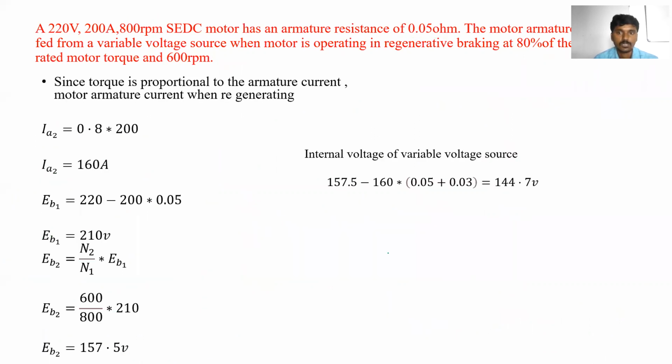So we can see this one. Here, don't take this 0.03. No need to take this 0.03. 157.5 minus... here also plus, right? Here also plus. So don't consider this 0.03. So this value also changes. So this is the numerical of the second one.